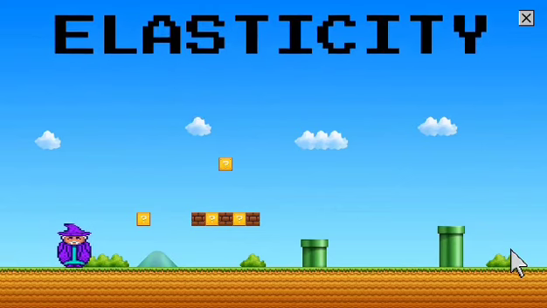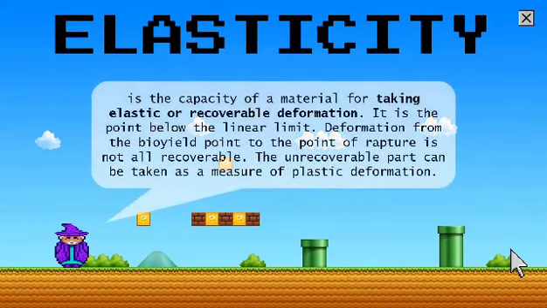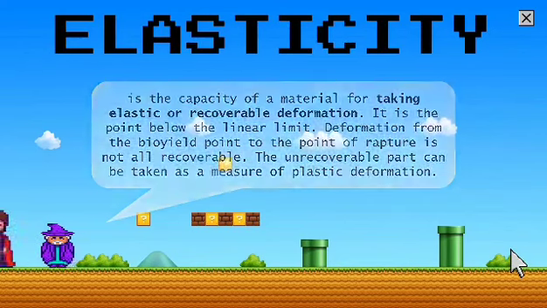What is elasticity? Elasticity is the capacity of a material for taking elastic or recoverable deformation. It is the point below the linear limit. Deformation from the bio-yield point to the point of rupture is not all recoverable. The unrecoverable part can be taken as a measure of plastic deformation.